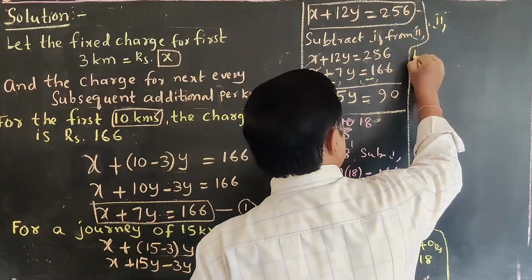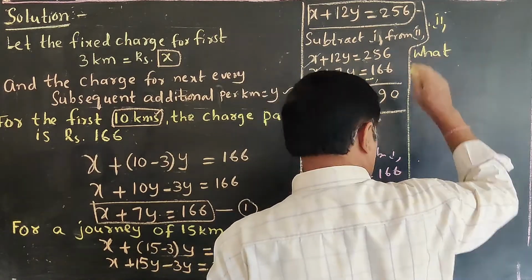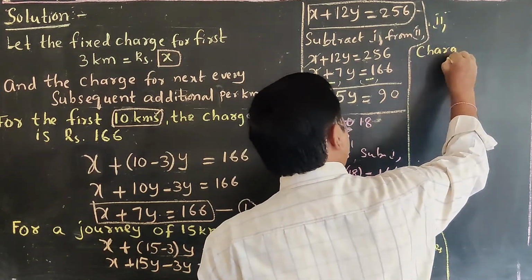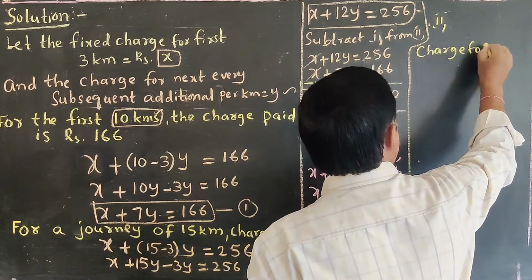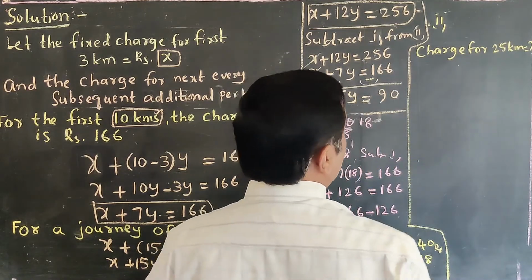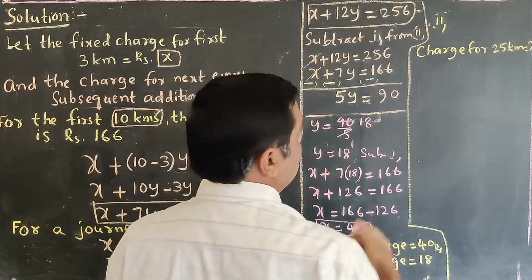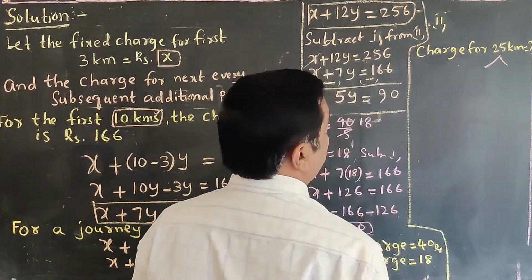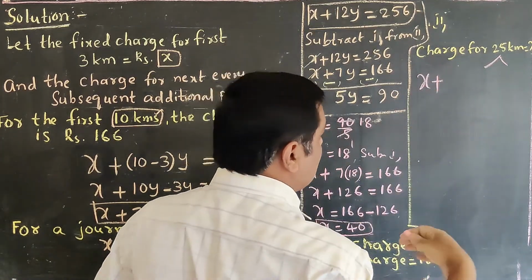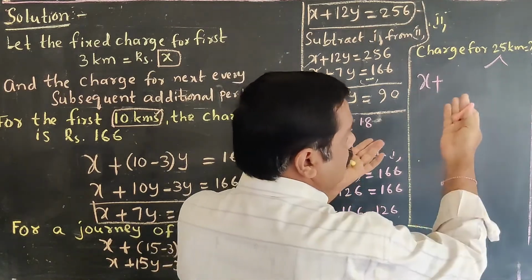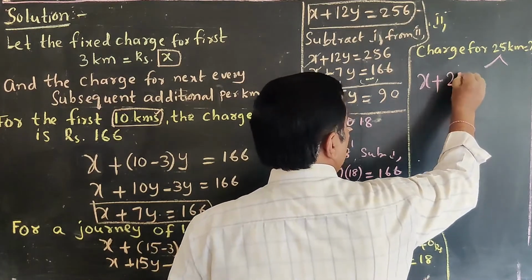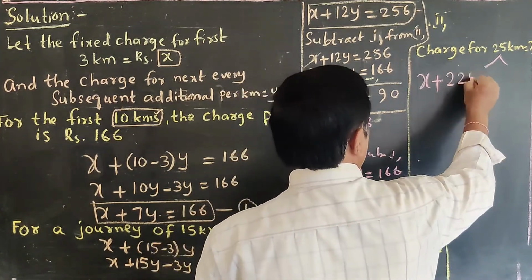And the second one is asking to find what is the charge for 25 kilometers. This is asking now. Then how to make the equation for 25? In this 25, the charge for the first 3 kilometers is x rupees. The remaining, what is the remaining kilometers? 22 kilometers. For the 22 kilometers, we have to take y rupees.